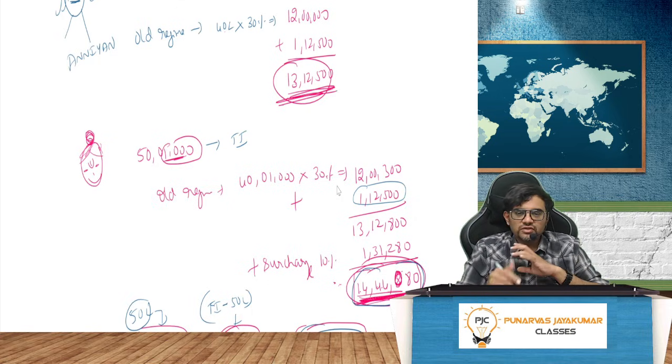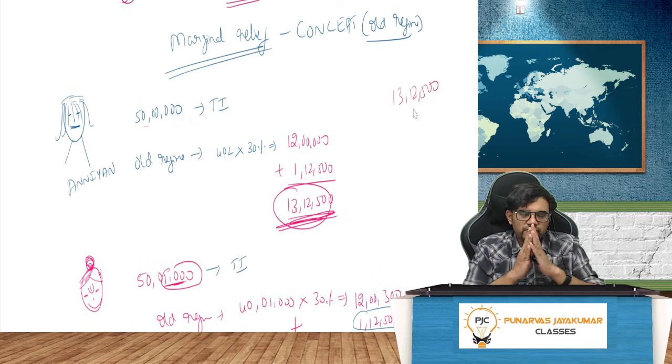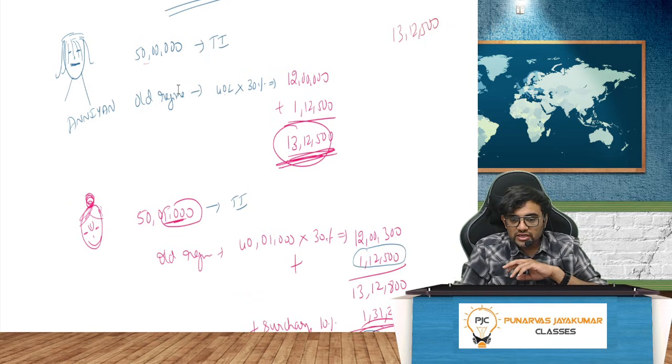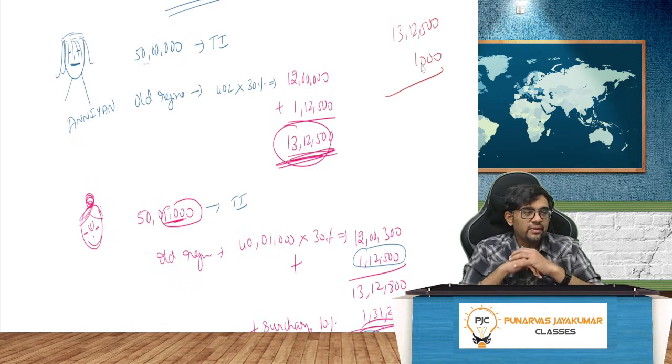Let me pay tax on 50 lakh only. Madam, I will pay 13 lakh 12,500 to you. Please. And madam, the extra amount that I am earning, 1,000, you only keep. I don't want it. I earned it for you only. Happy Valentine's Day. Please take it.